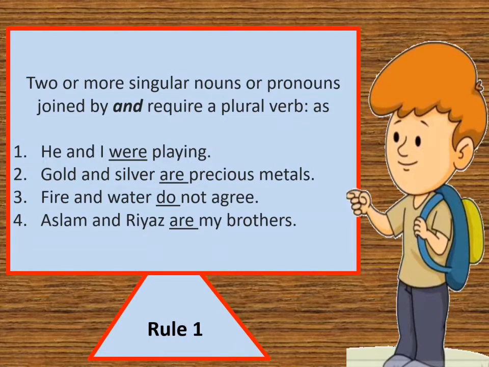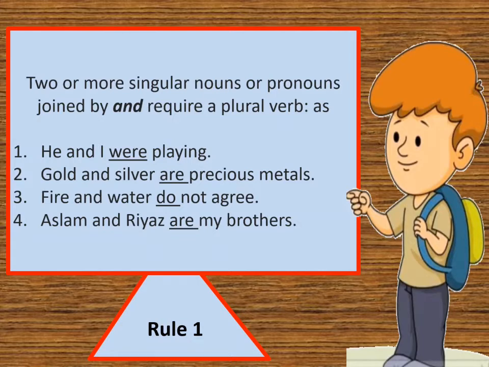Now rule number 1 is two or more singular nouns or pronouns joined by and require a plural verb. As he and I were playing. He and I are two. So we shall use the plural verb, that is were. Second is gold and silver are precious metals. Gold and silver, there are two things. One is gold, another is silver. So we shall use the verb of plural, are.